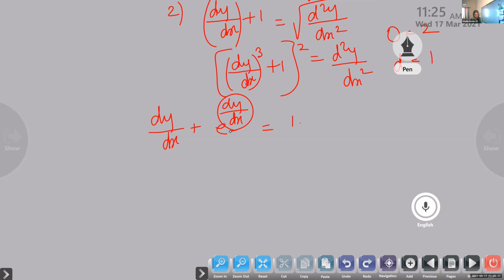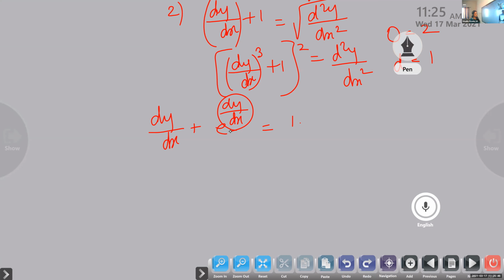So the next one is, we are going to check whether the given function is a solution or not.